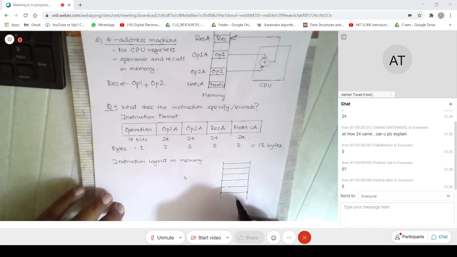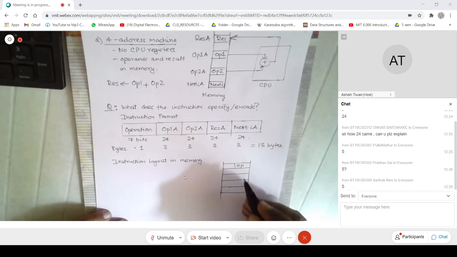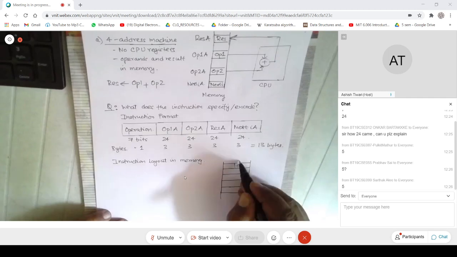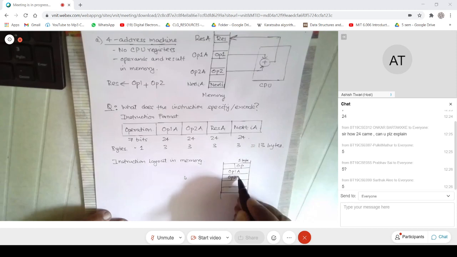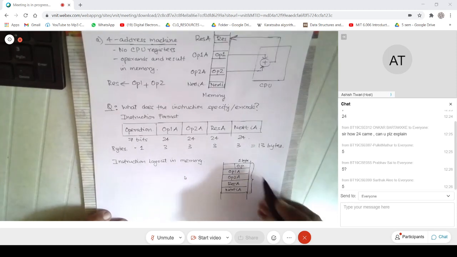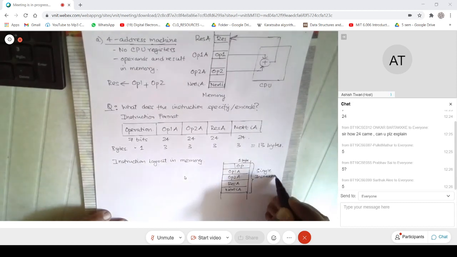So what you will realize is that the operation is just 1 byte, 7 bits, this is operand 1 address, this is operand 2 address, this is result address, and this is wasted typically.